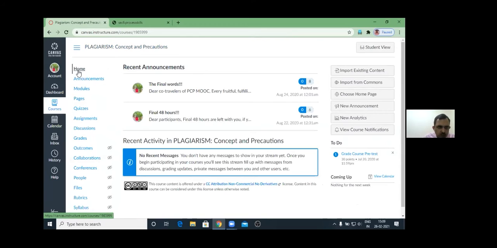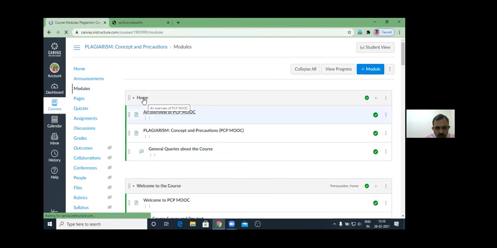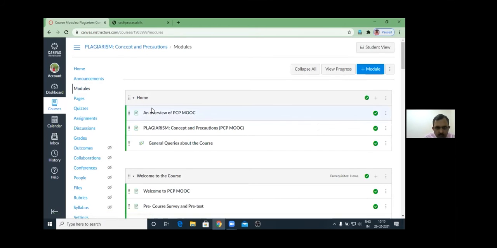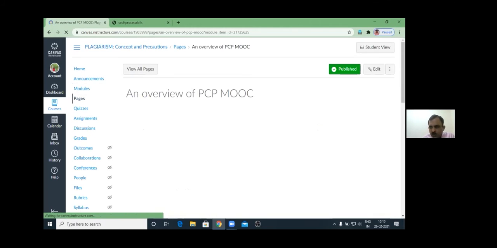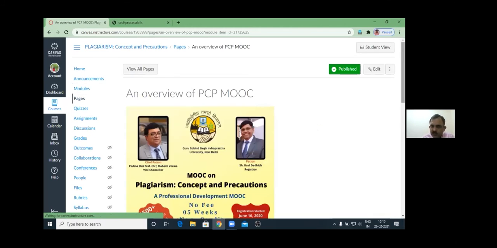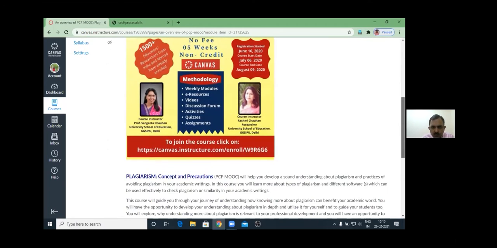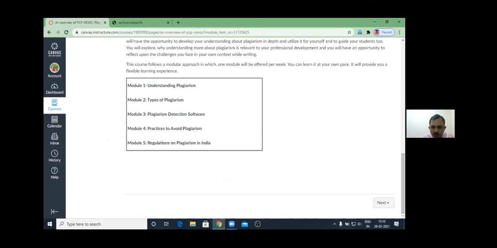If I show you the course from the starting, so this is the output, an overview of the PC2MOOC, which starts with a poster. And there was about the course, modules.